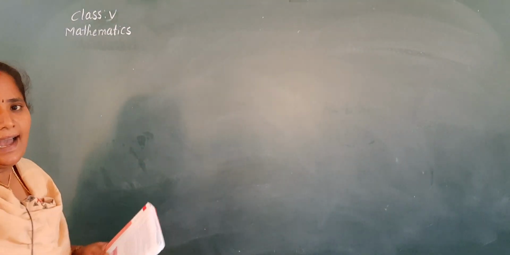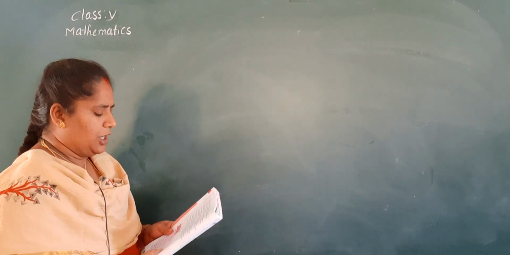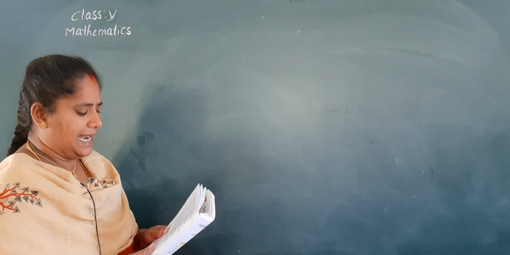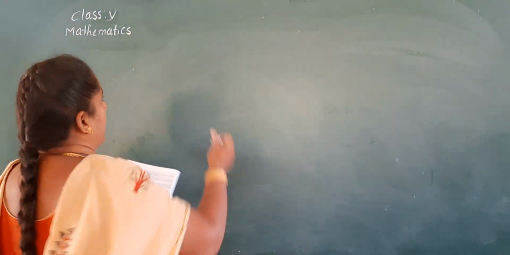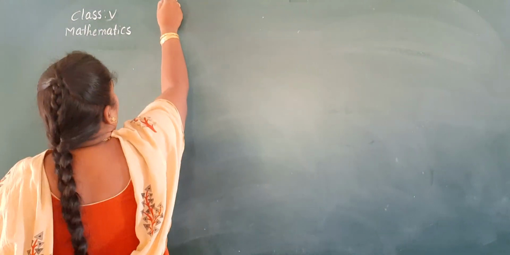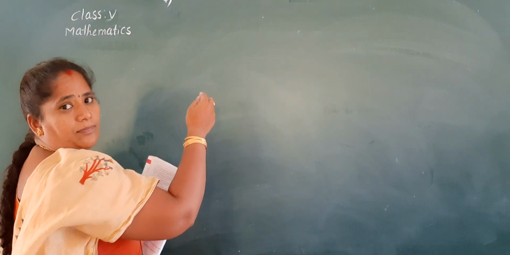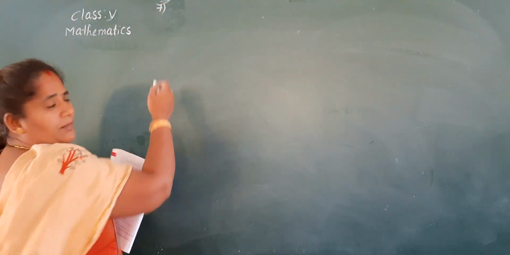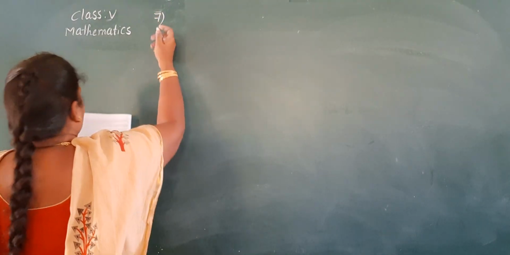A ship had 27 containers of equal weight and some additional weight. Let's write down the 7th question. You write the question by seeing your textbook.